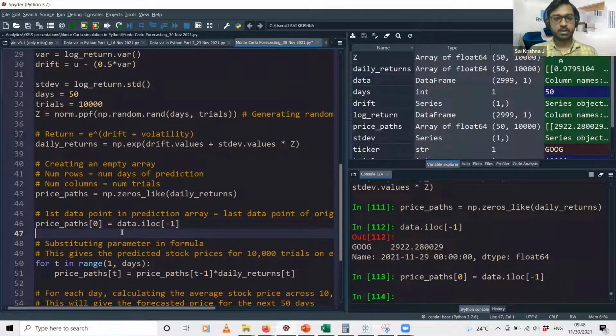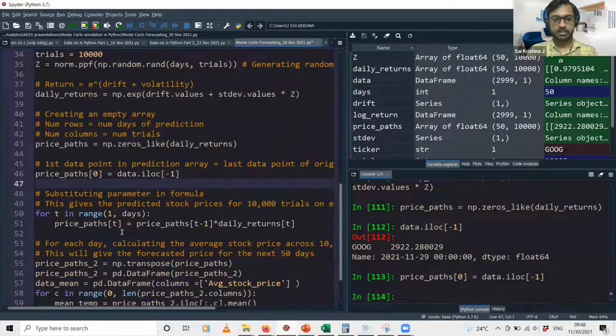Then, for all the other rows in the empty data frame: the first row will have yesterday's stock price. From the next row onwards, it will multiply the previous day's price data by this return value that we have calculated, e to the power of drift plus volatility. For each of the subsequent rows, we calculate that particular value of the stock price, and we do this for 10,000 trials on each day.